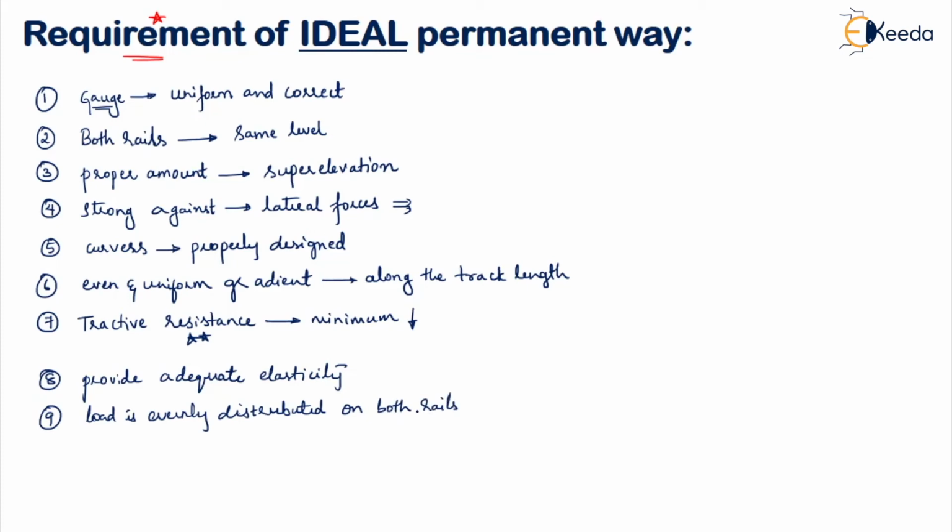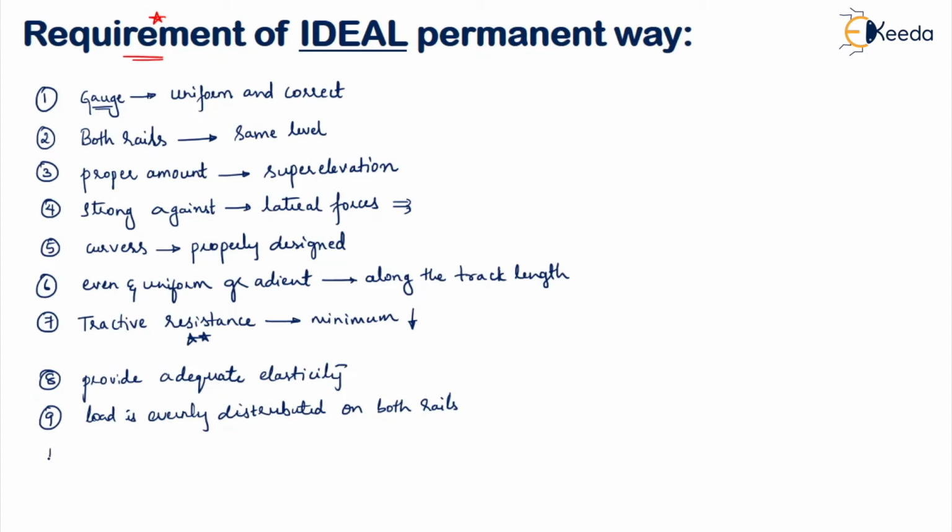Okay, now if it doesn't happen, what will happen? It will lead to settlement. If you are not uniformly distributing the entire load onto the rails, there will be unequal settlements, and hence the rail will not have its functionality intact. So we have to make sure that the load is evenly distributed.